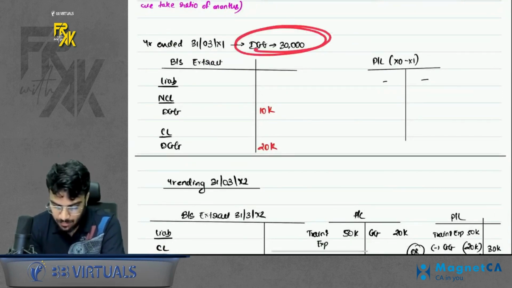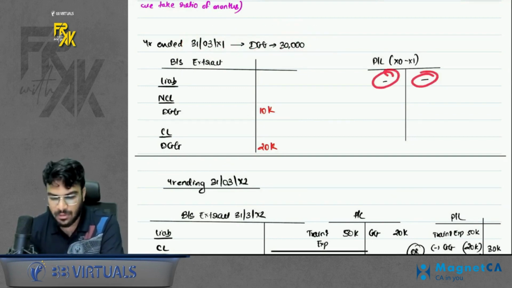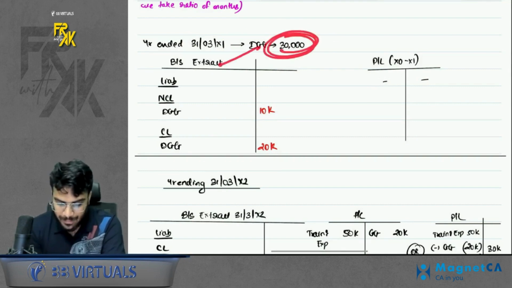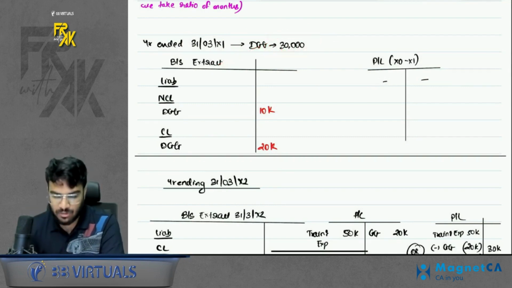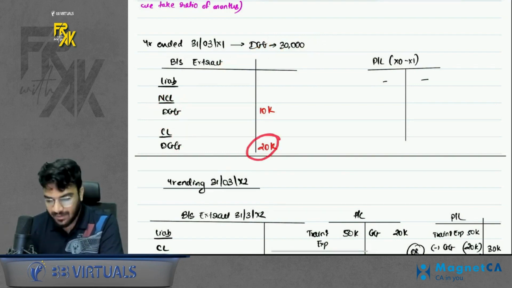When you receive the grant on the last day of the year, you will not record anything in profit and loss, because profit and loss recording will start from the next year. So this whole 30,000 received will be transferred to the balance sheet liability side, but give the bifurcation also, non-current and current. Whatever you will write off in the next year will be current, remaining will be non-current.